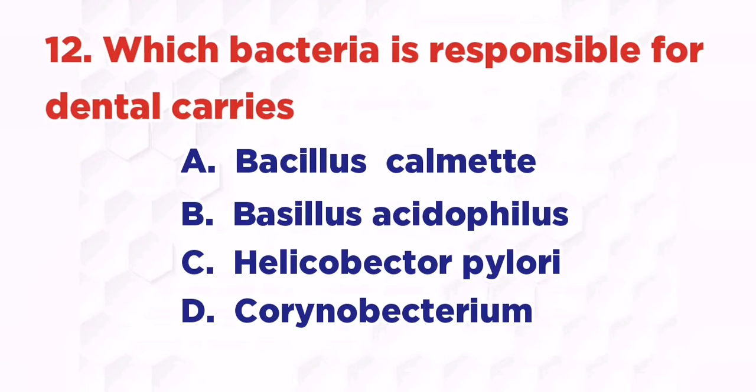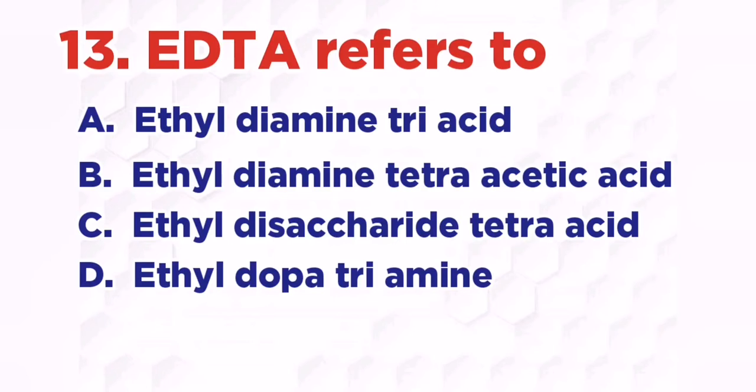A. Bacillus Calmette, B. Bacillus acidophilus, C. Helicobacter pylori, D. Corynebacterium. The right answer is B. Bacillus acidophilus. EDTA refers to: A. Ethyl diamine triacid, B. Ethyl diamine tetraacetic acid, C. Ethyl disaccharide tetraacid, D. Ethyl dopotriamine. The right answer is B.